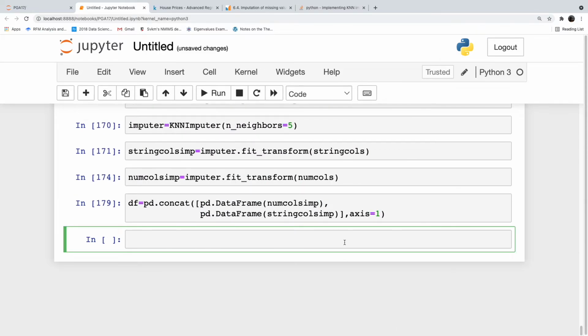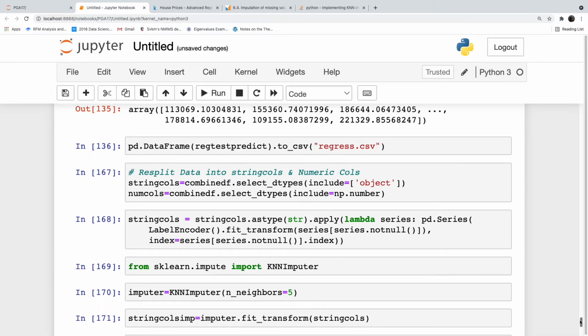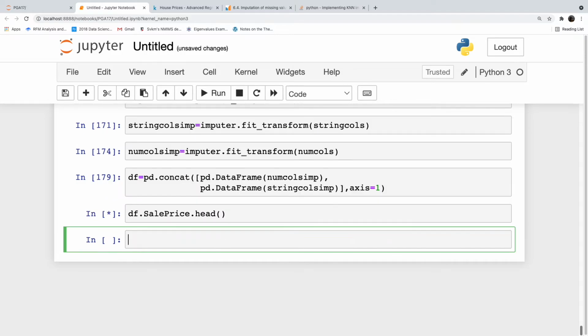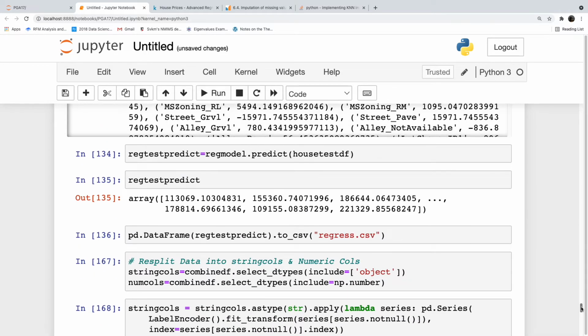Now df train is equal to df where df.sale price. Oh, again we made a mistake. Sale price is going into string calls. No attribute sale price.